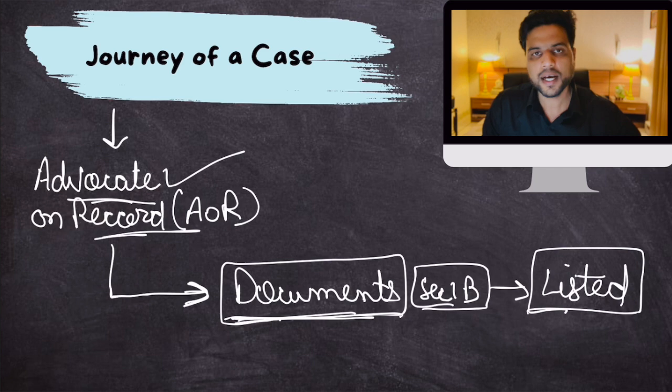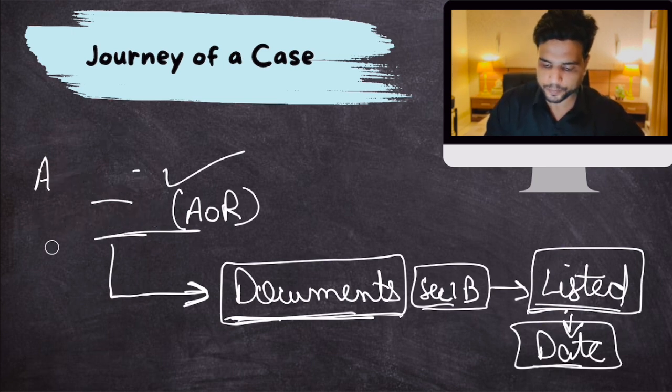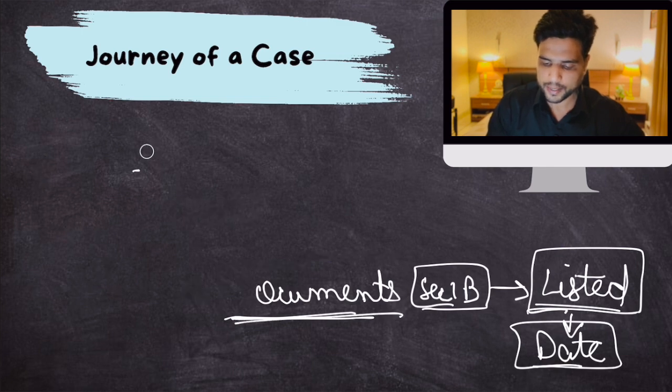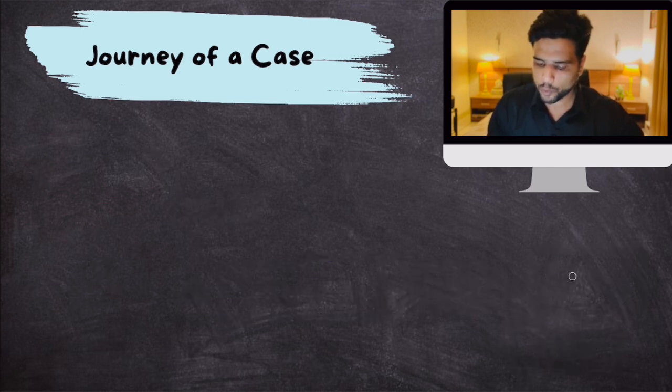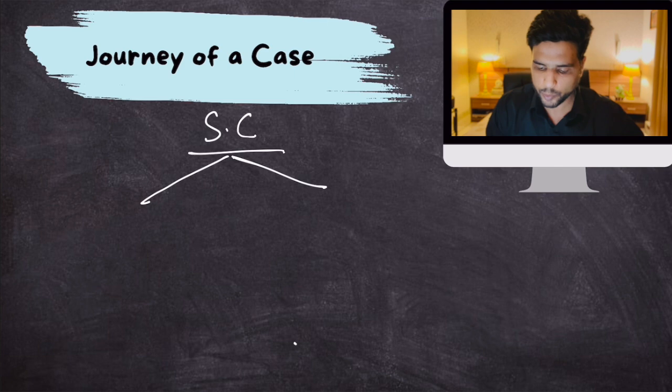When it will be listed, a special date shall be allocated to it, and on that date the hearing would take place. In that listing, the bench would also be mentioned, that this case is going to this particular bench. Clear? Now remember that the entire Supreme Court, this is important, has basically two wings.